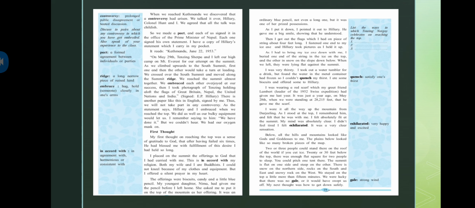So basically, what he said is that I placed some offerings to present in front of God, which I had been carrying with me. This is as per my religion.